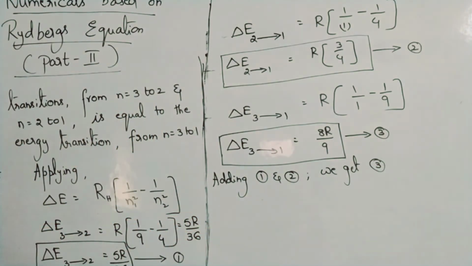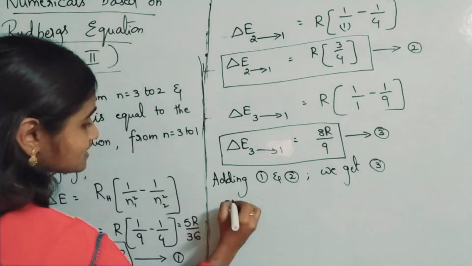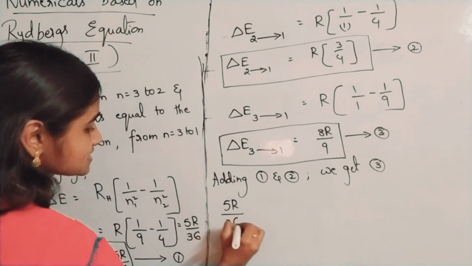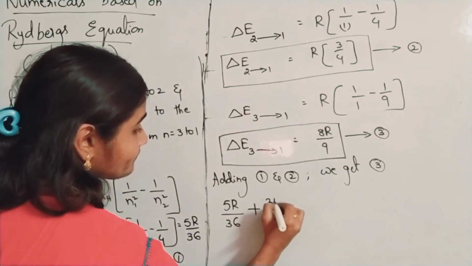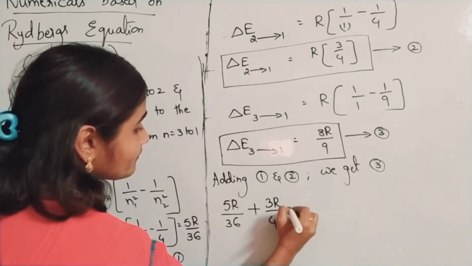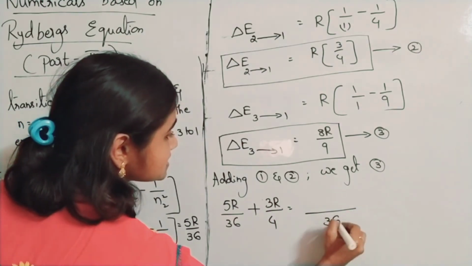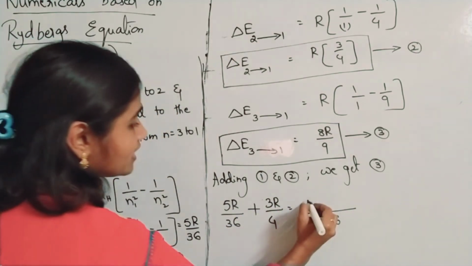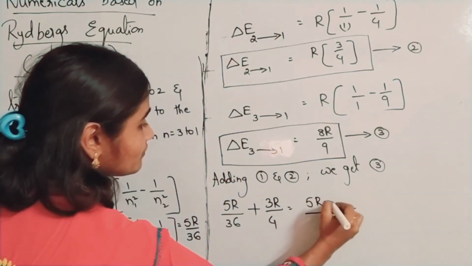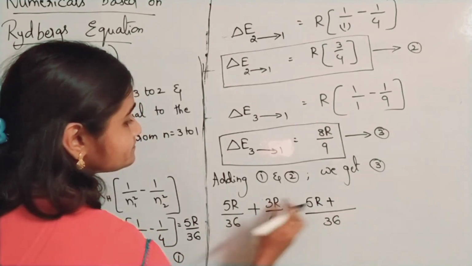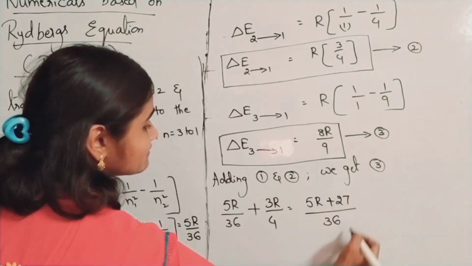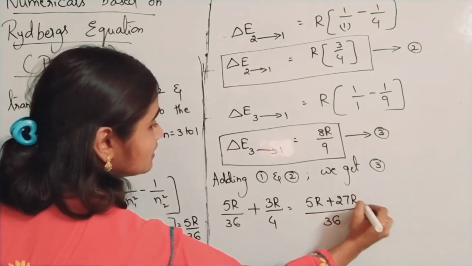Adding 1 and 2: 5R by 36 plus 3R by 4. Okay, LCM is 36. 5R plus 4 9s are 36, sorry, 9 3s are 27.